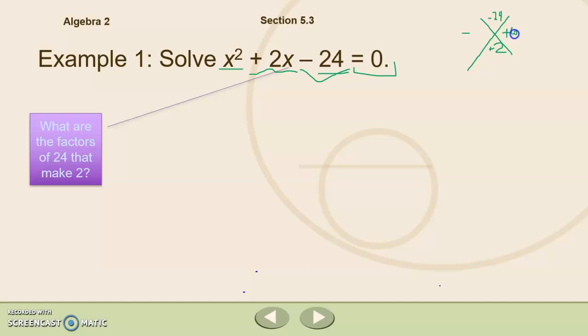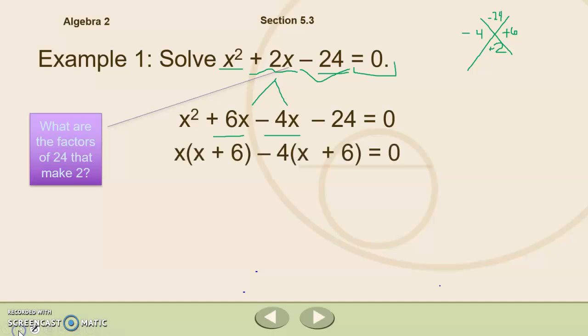I know that positive 6 and negative 4, when multiplied, equal negative 24, but when added will give me positive 2. So I'm going to rewrite that b term as the sum of my two factors there: x squared plus 6x minus 4x minus 24. And then I'm going to go ahead and factor by grouping. So I've got my x squared plus 6x and my negative 4x minus 24.